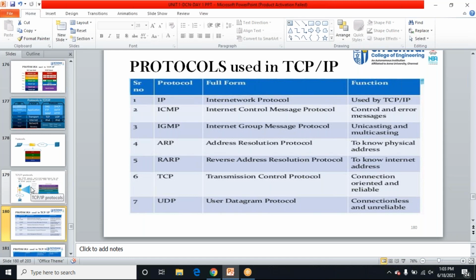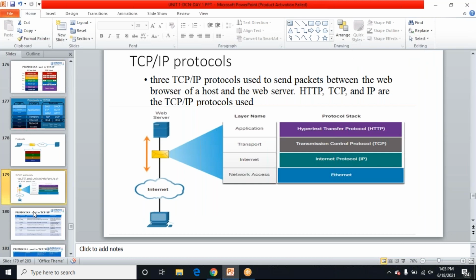This is how it will transfer. Three protocols send the packets between web browsers, that is HTTP, transmission control protocol, internet protocol, and Ethernet. Once we send a message from our system, it reaches the internet like this. The message passes through all the layers: application, transport layer, internet layer, then network access layer.